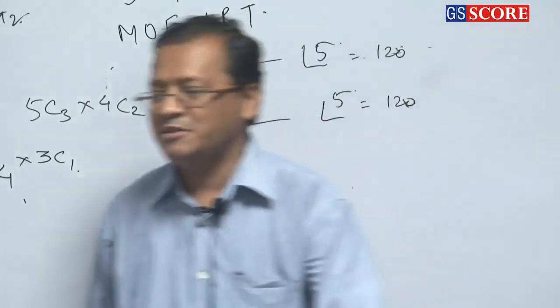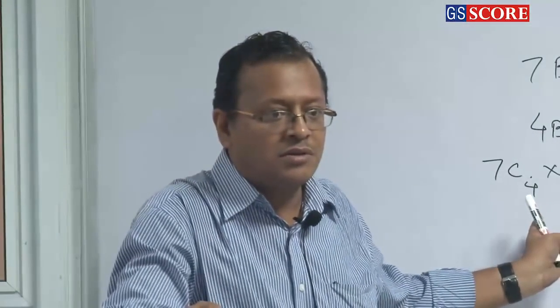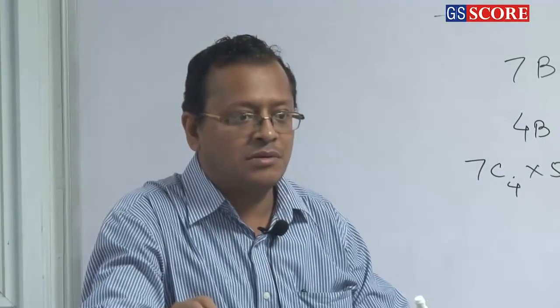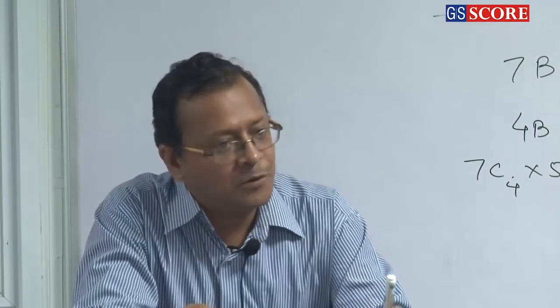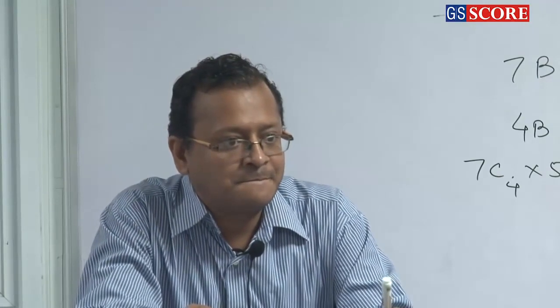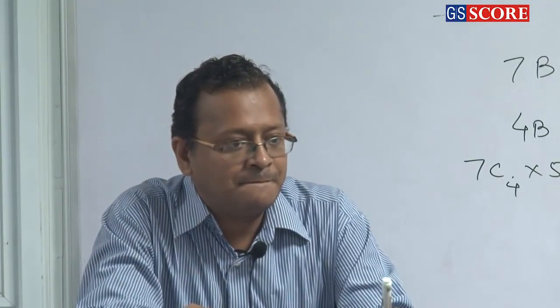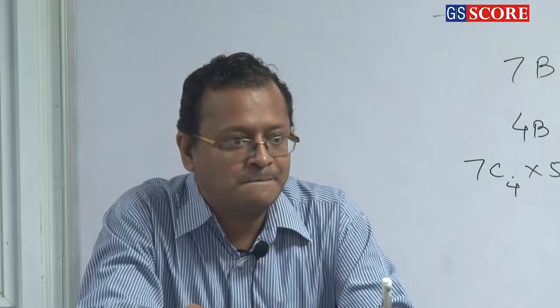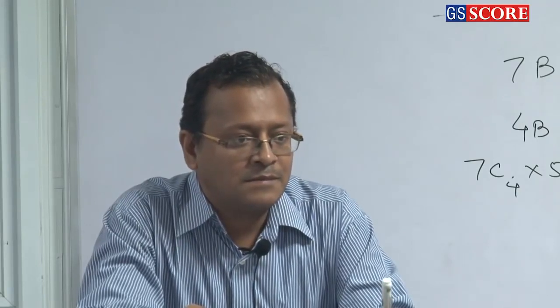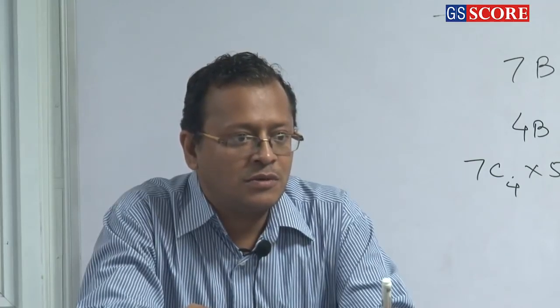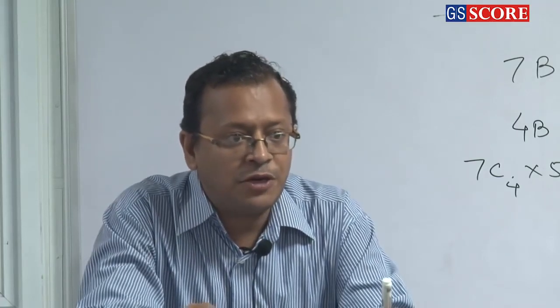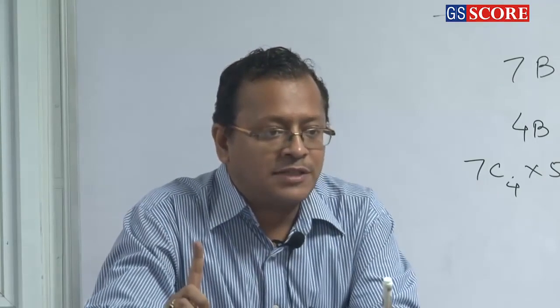It's a long method. Solve it. Okay. We fix 1 girl, 2C1, select 1 girl, and the rest 2 girls from the 3 girls. So 7C4 into 3C2 into 2C1. No, 7C4 into, now there can be 2 cases.